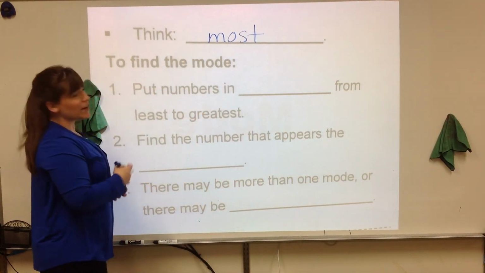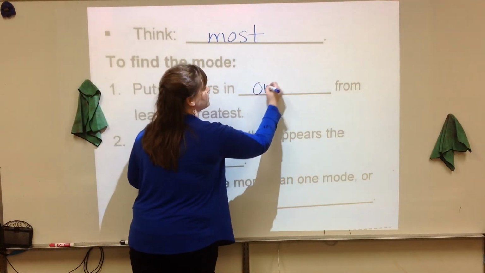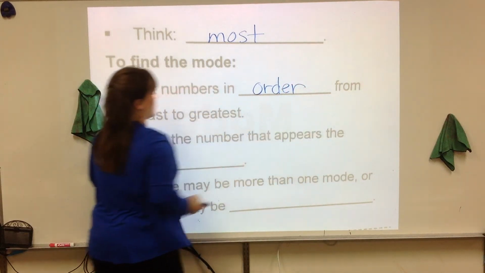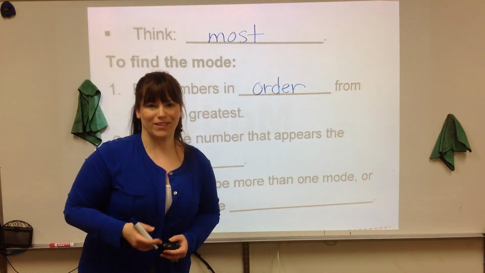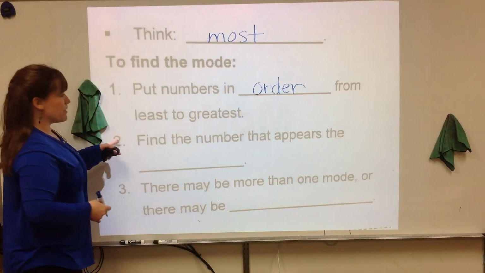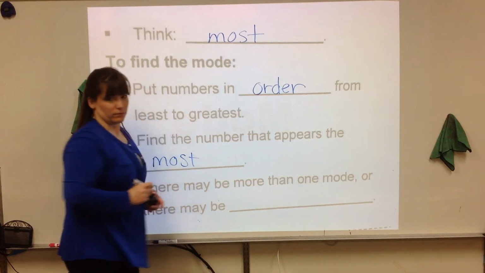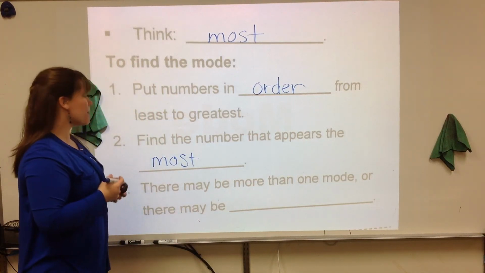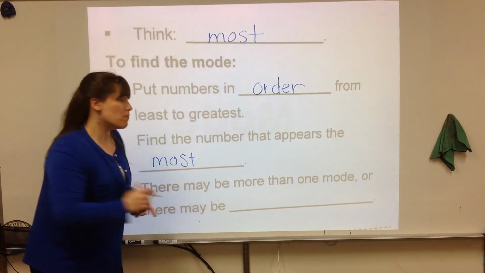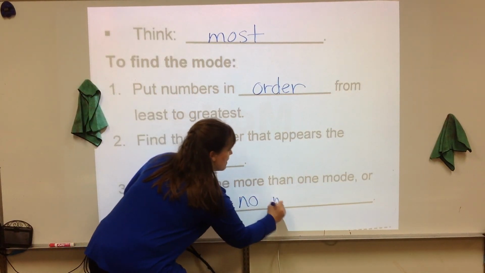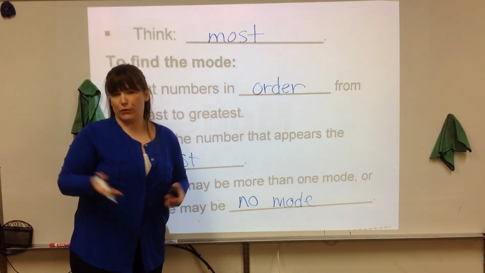So, in order to find the mode, we're going to put the numbers in order, again, from least to greatest. Why do we do that? Same reason as before, we don't want to miss any. Then we're going to find the number that appears most often, or the most. There may be more than one mode, or there may be no mode. That is okay, and it would just be none or no mode.